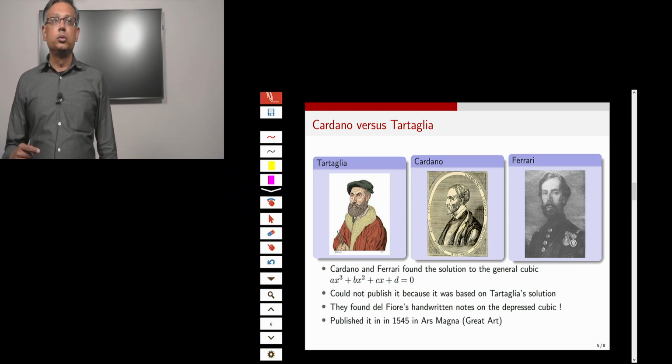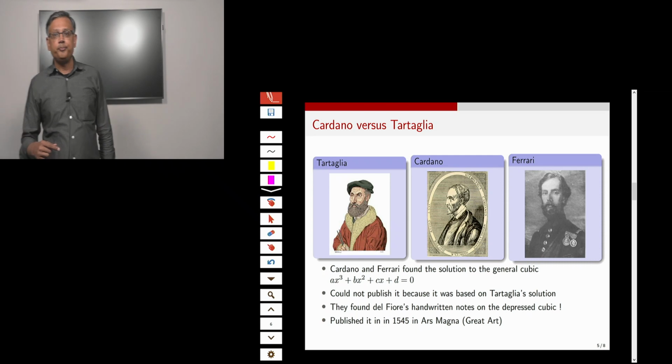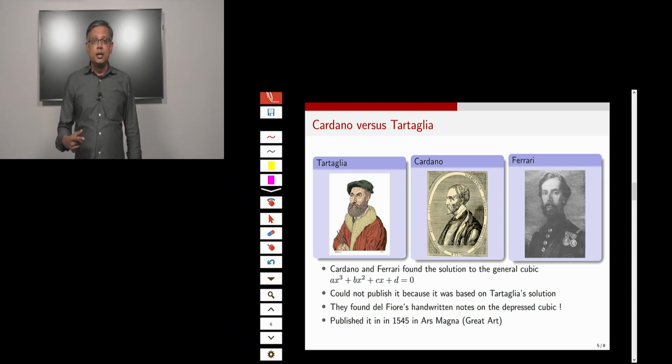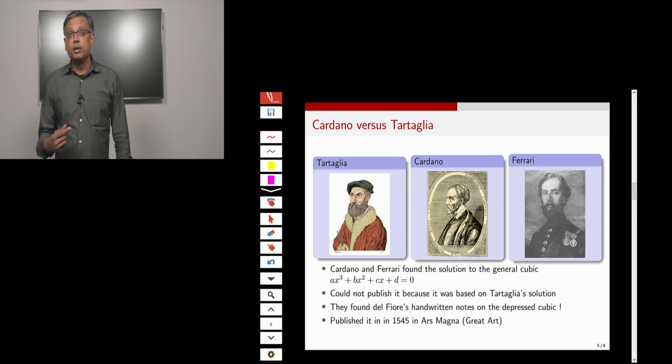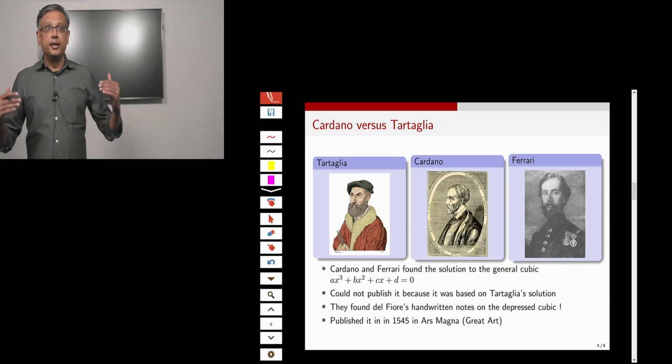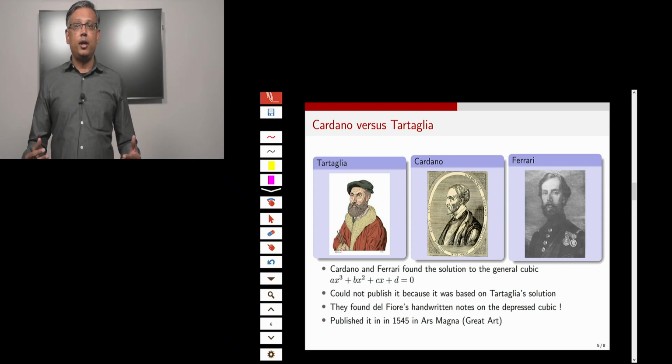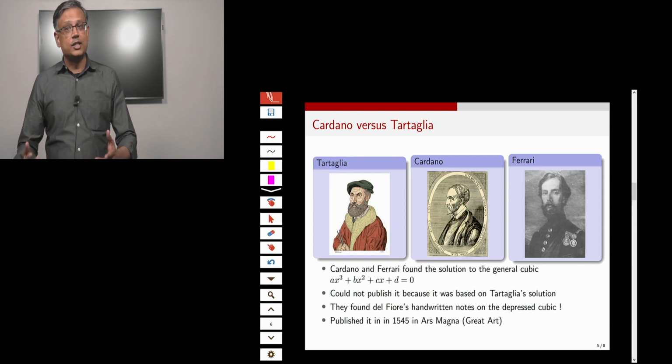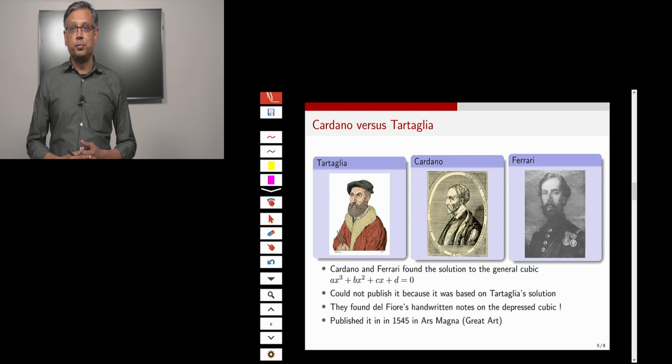So they go to Del Fiori's house and they realize that Del Fiori actually had the solution to the depressed cubic before Tartaglia. And now when they realize this, they take the viewpoint that their oath is no longer valid because Tartaglia was not the first person to find the solution to the depressed cubic.